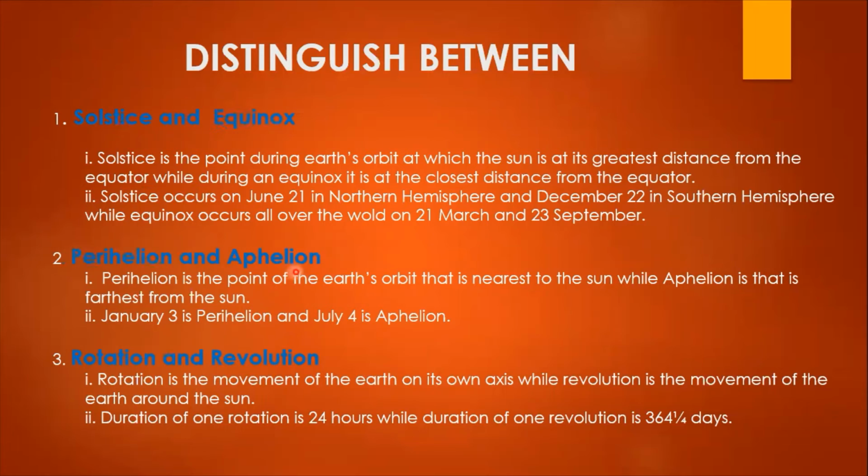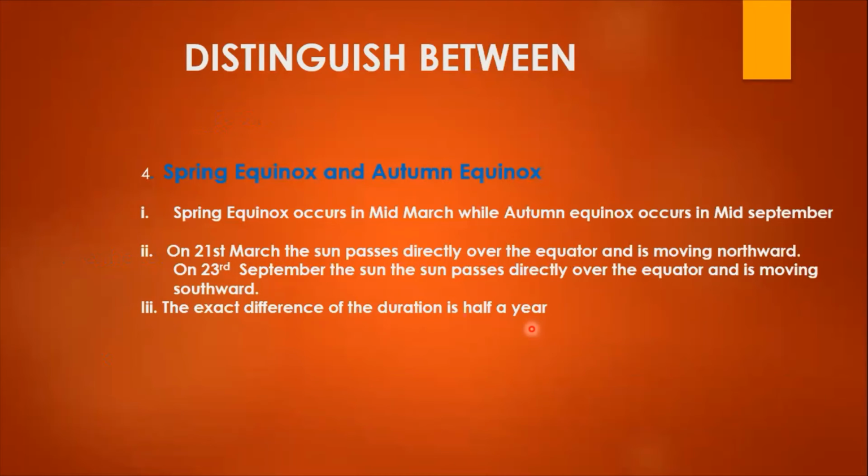Now perihelion and aphelion also 2 differences, and rotation and revolution also 2 differences. Usually this asks for 2 marks. That's why I have given 2. Again, spring equinox and autumn equinox. Here I have given 3 differences because sometimes it can ask for 3 marks.